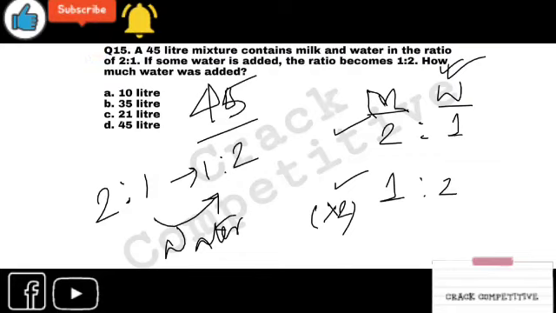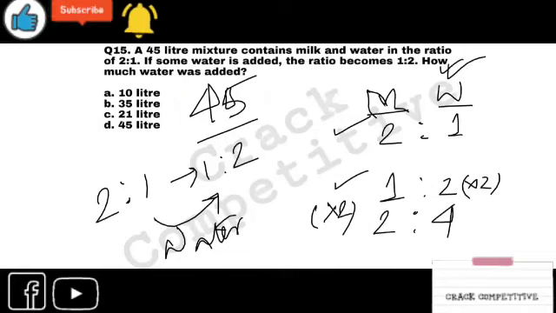Look at this. You have to make the unchanged part equal. So it is 2:4 now. If you multiply one part, you have to multiply the other part too. So I have multiplied the part of water also by 2.